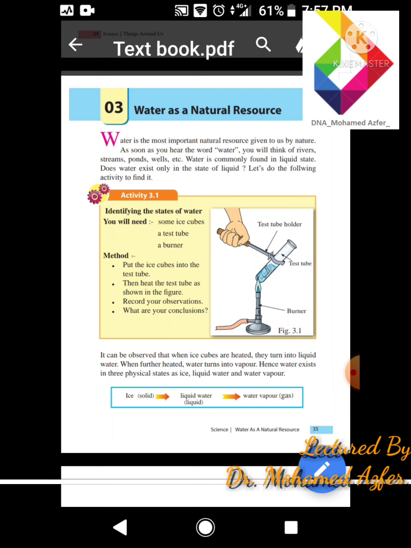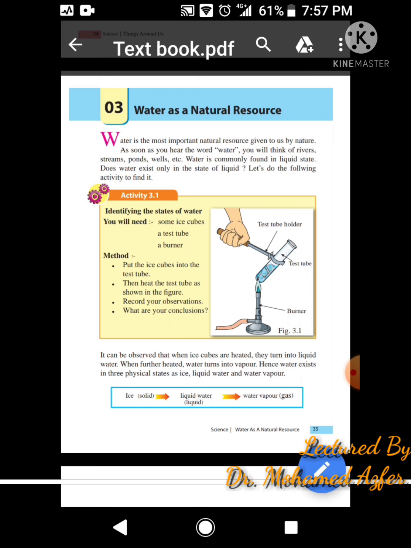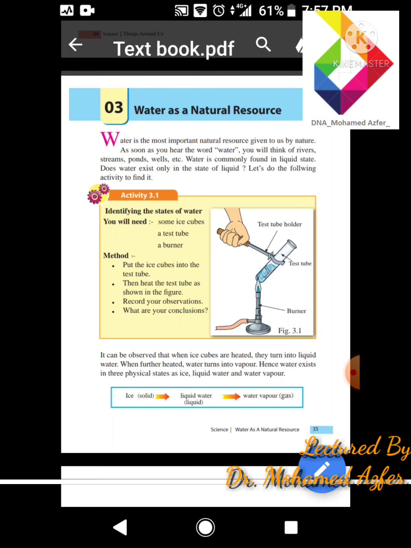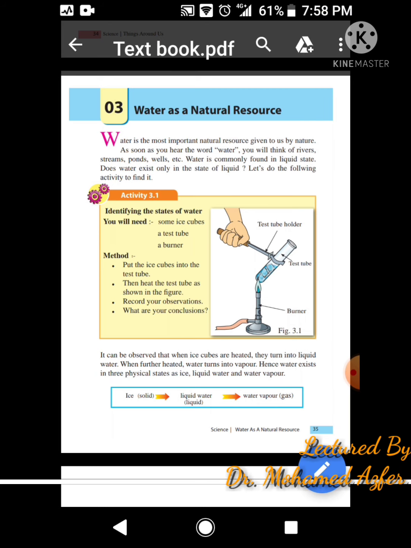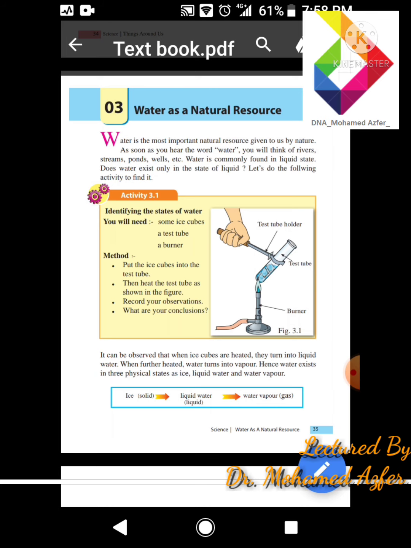So what happens to the ice? The ice will start to melt, and it becomes water. So ice, solid, melts and becomes water, liquid. And if you continuously provide heat, it starts to boil, and you can see a gas going up. That is called the gaseous state of water. That is what is explained in this experiment.